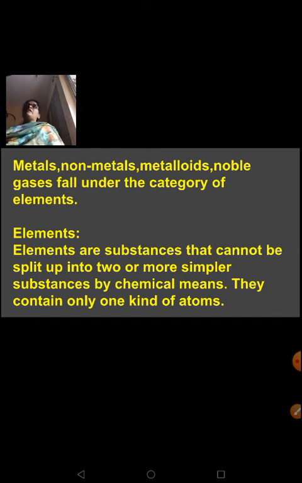Water, when you allow electric current to pass through it, can be split into hydrogen and oxygen. Whereas these elements, whether it is a metal or a non-metal or a metalloid, are all made up of only one kind of atom. It cannot be split up into two or more substances by chemical means. So these are all basics which you should know before we get into the lesson. That's why I was telling all this before I start with the main chapter.